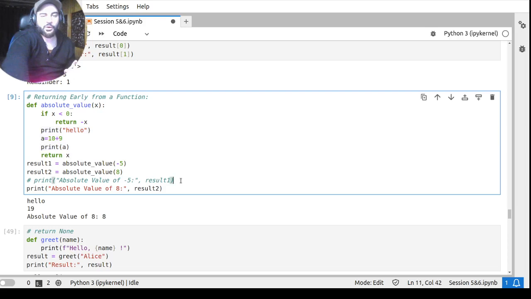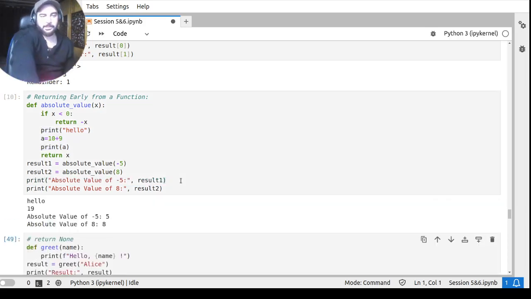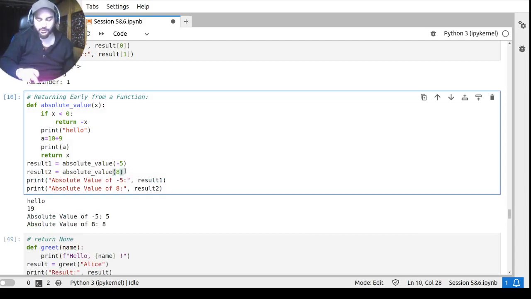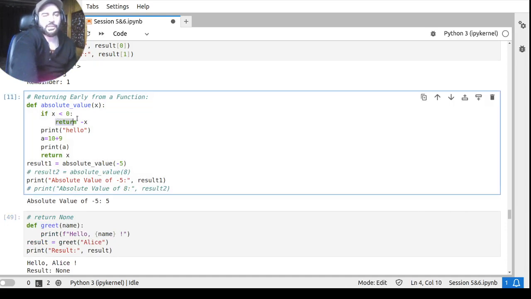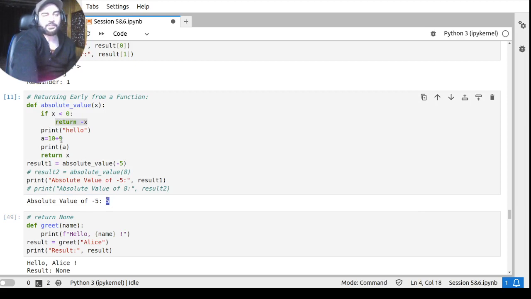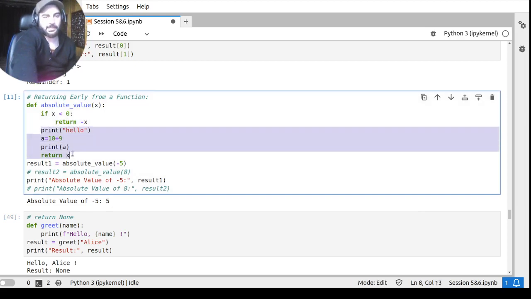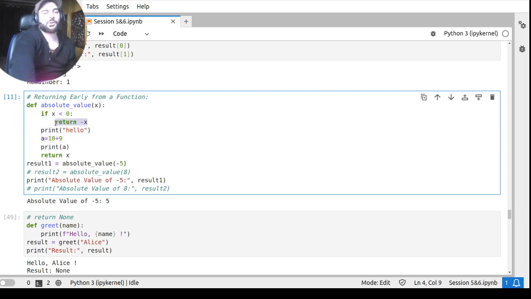But when I made the call, let's make both the calls simultaneously. So you can see that in the first call, I think it is not clear. I'll just call them separately. So if you see here, this -5 was actually less than 0. So with the return of -x, this 5 value got returned. After that, there were other lines of code as well. But as you can clearly see, there is no output on the screen because this return statement got executed and the function was evicted from the calling stack.